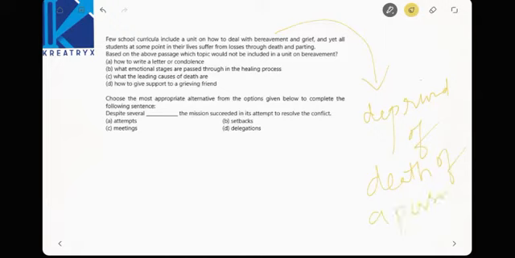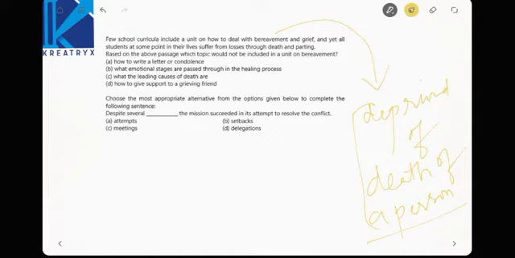Deprived means feeling lonely or sad. And yet all students at some point in their life suffer from losses through death and parting. Based on the above passage, which topic would not be included in a unit on bereavement? Which topic cannot be included? How to write a letter of condolence.